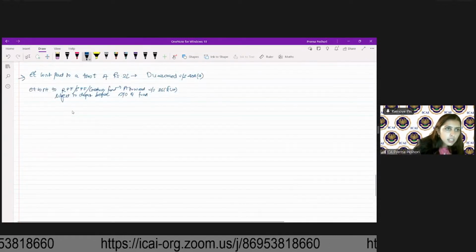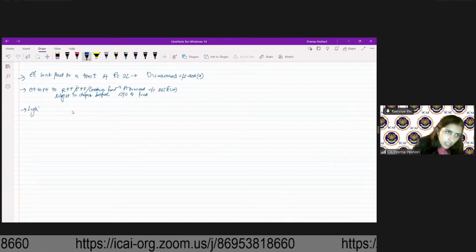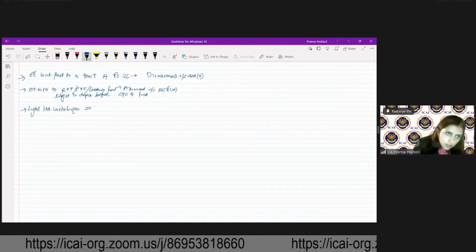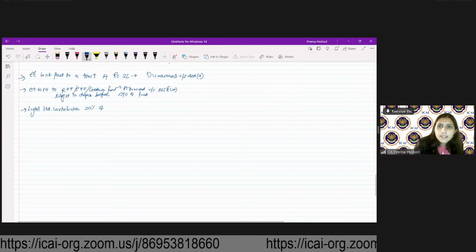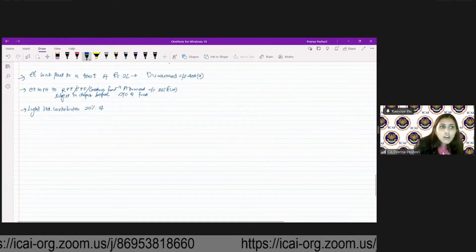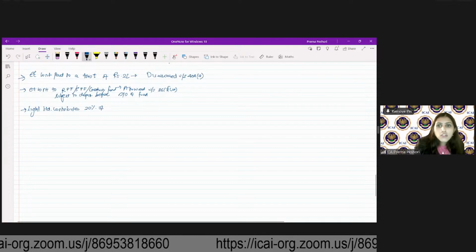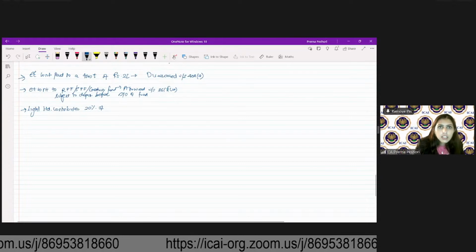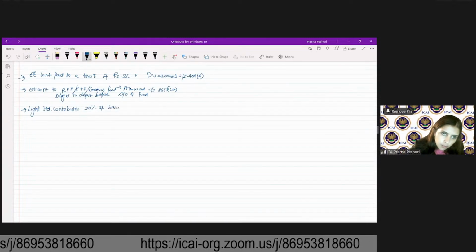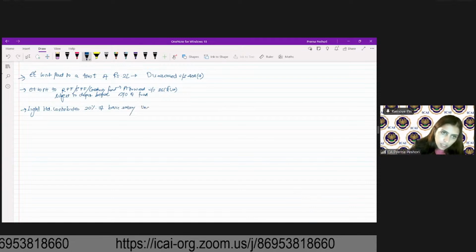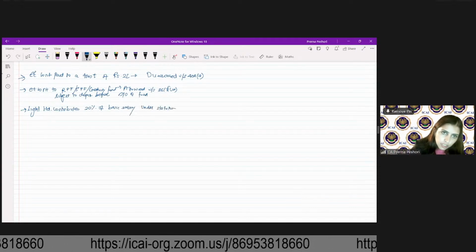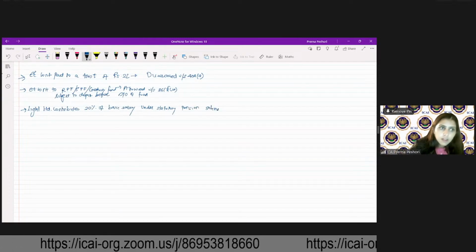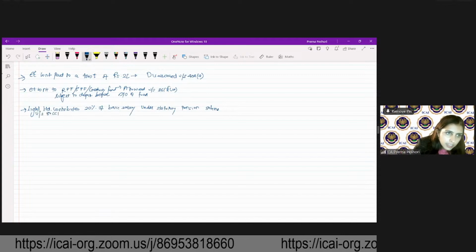Let's say Light Limited contributes 20% of the salary of employee, 20% of basic salary under the statutory pension scheme under section 80CCD.